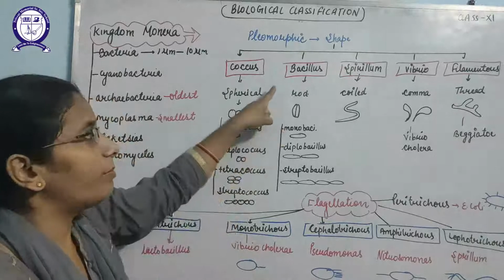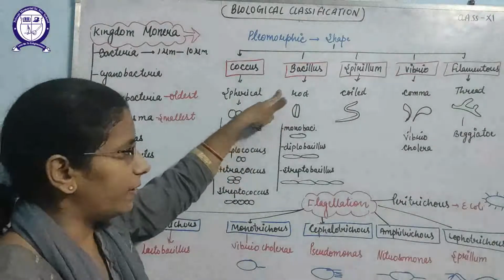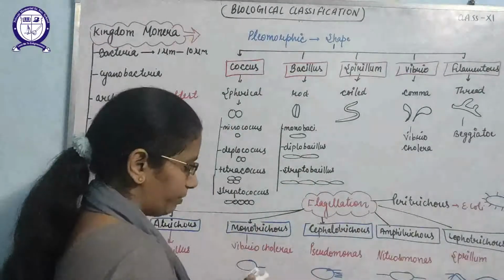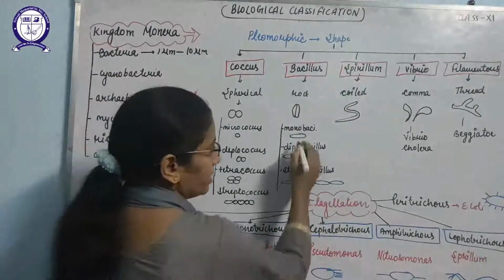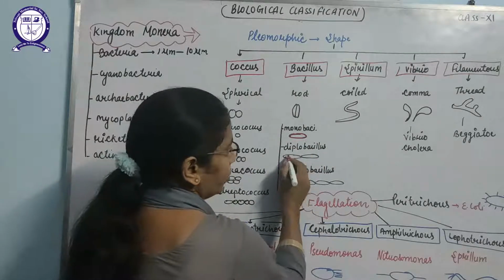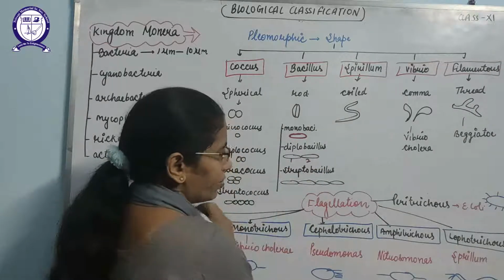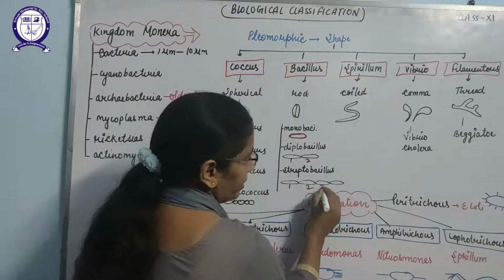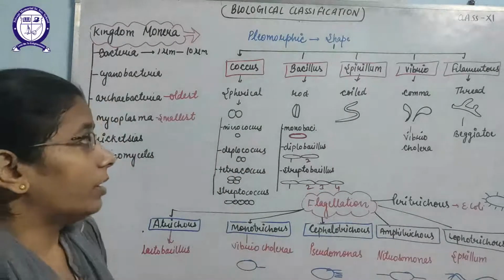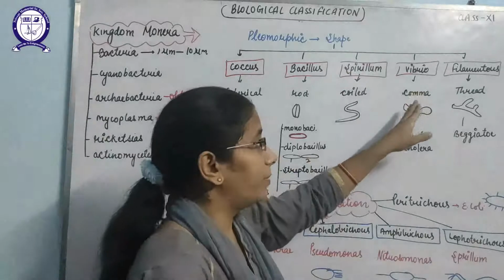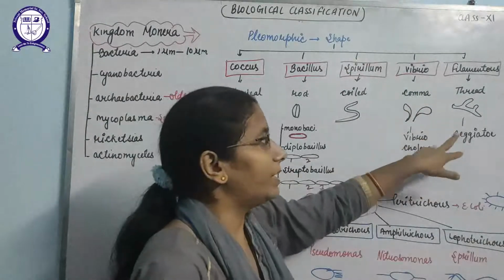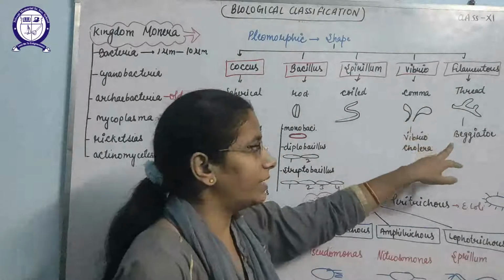Next is the bacillus, which are rod-shaped bacteria, which are further divided into types. Monobacillus, where only one bacterium is there. Diplobacillus, where two are attached together. Streptobacillus, where they attach together to form a number of chains. You can see here comma shape, that is the vibrio, including Vibrio cholerae, which causes the disease cholera, and filamentous, that is found in the form of threads.